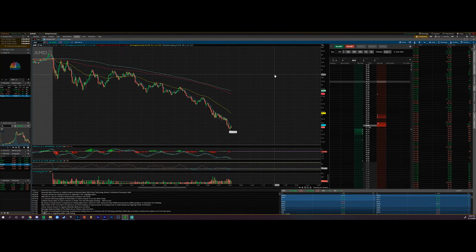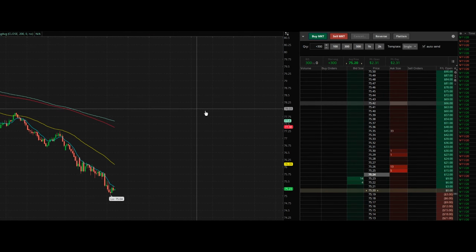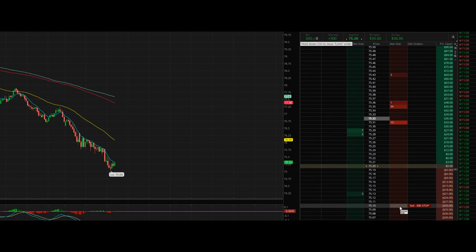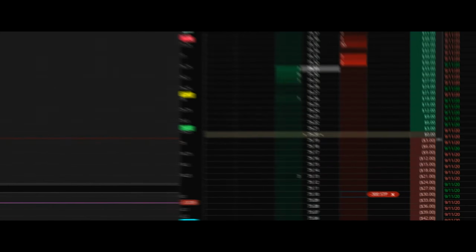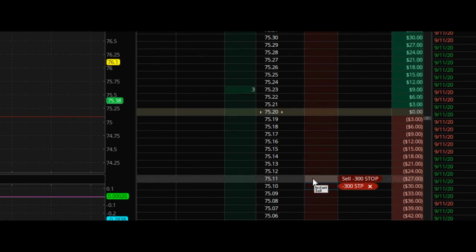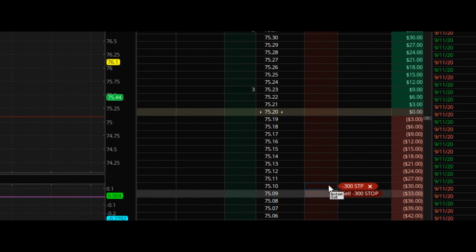So to put that into an example, I'll just start a position and then I'm going to have a stop loss set at $75.10. So I can come over here to the active trader window onto the sell side, which is in red, and click. So this is my stop loss. I have my entry here at $75.20. I have a stop loss set at $75.10, which would be a $30 loss if it were to get hit.